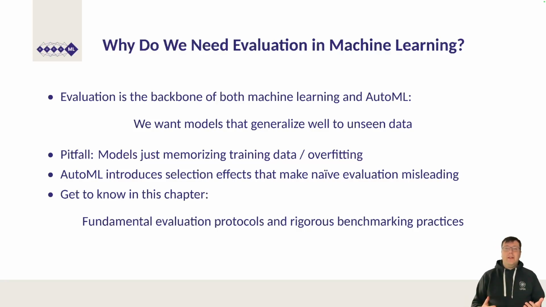But there is a second, less obvious pitfall that becomes relevant specifically in AutoML. And that is that AutoML systems introduce additional stochasticity and selection effects that make naive evaluation misleading. We will unpack exactly what this means in a moment. For now, just keep in mind that the goal of this chapter is to equip you with the evaluation protocols and benchmarking practices needed to mitigate both of these failure modes.